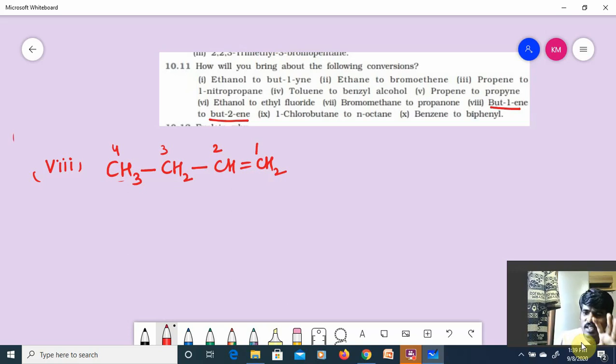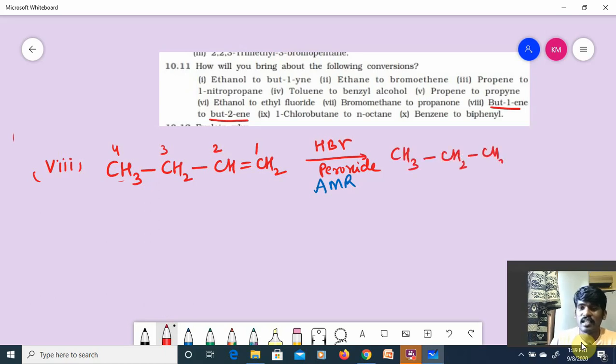Now I am thinking of it. Then I will treat it with HBr in the presence of peroxide. Obviously, which rule needs to be followed in the presence of peroxide? Anti-Markovnikov's rule should be followed, guys. And then we get CH3CH2CH2CH2Br. This is called 1-bromobutane.